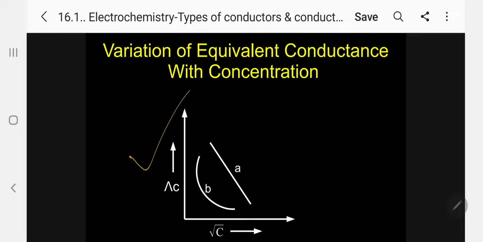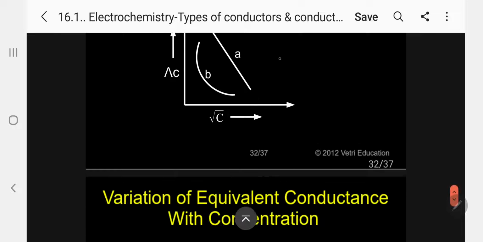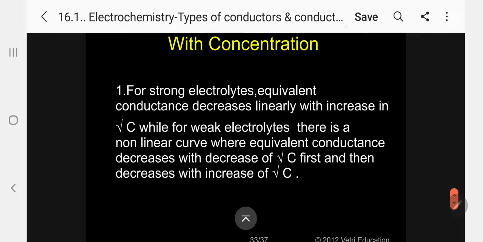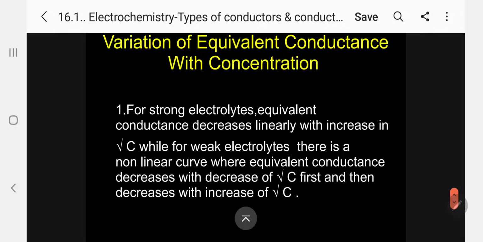I will explain later. For the variation of equivalent conductance with concentration, for strong electrolytes, equivalent conductance decreases linearly with increase in square root of concentration.